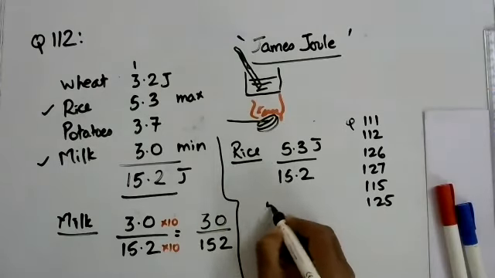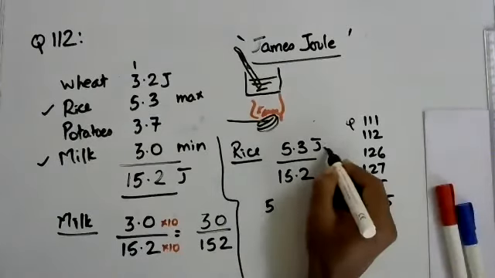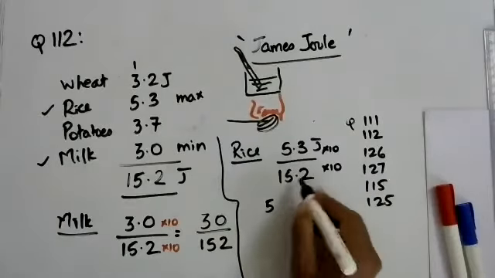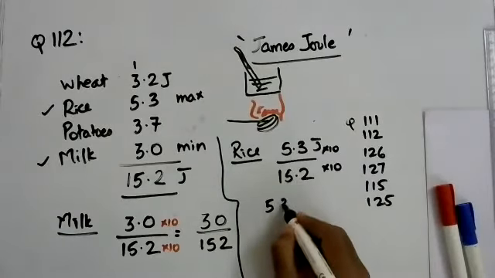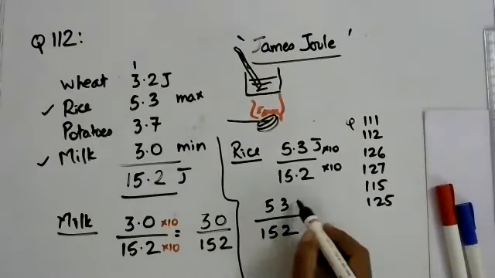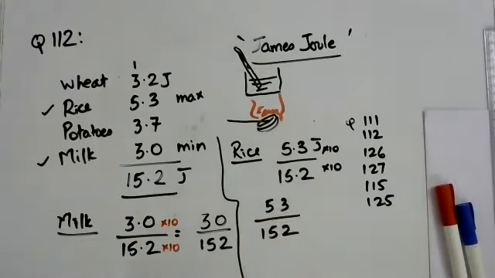So I get, you multiply again both the numerator and the denominator by 10 to get rid of the single decimal value. So I get 53 by 152. Now if you want, you can reduce this, but one clue is that this number 53, I suspect it's a prime. Am I correct?